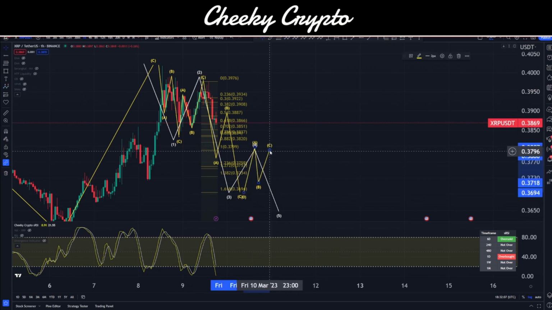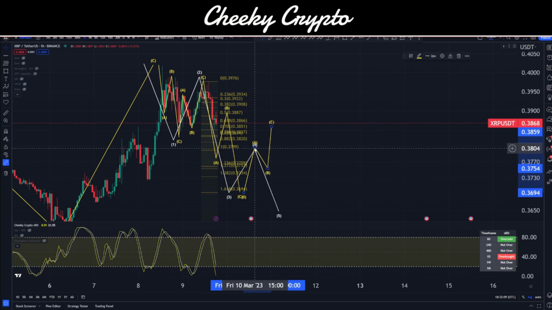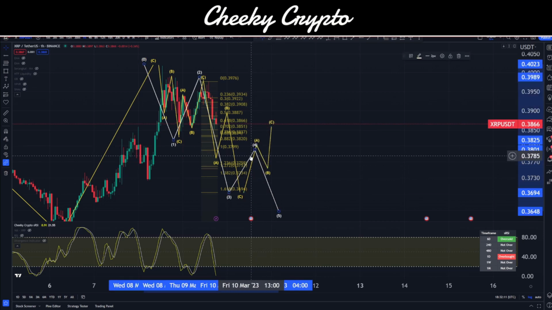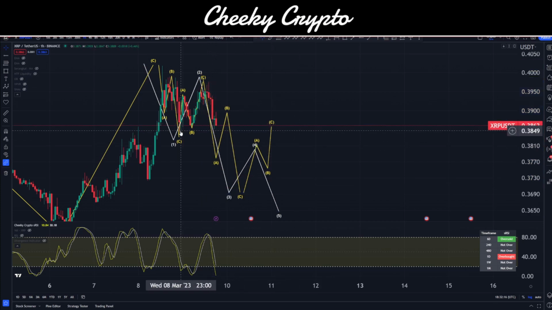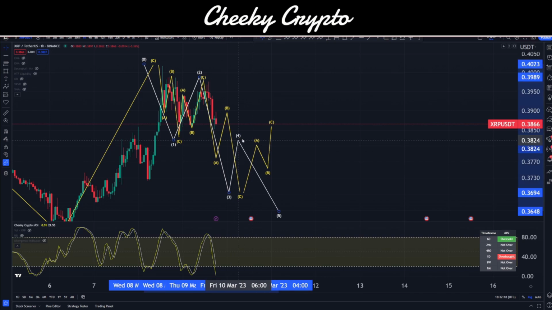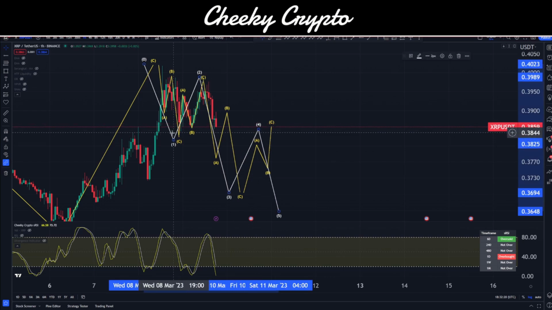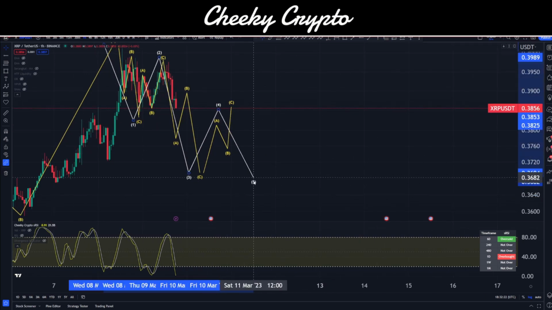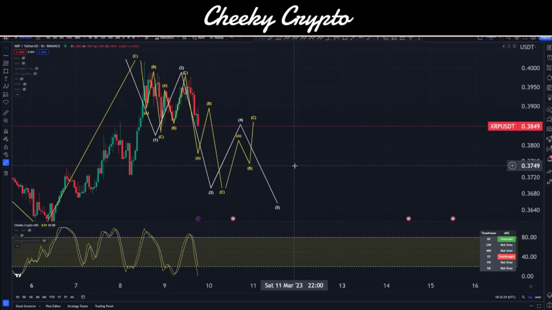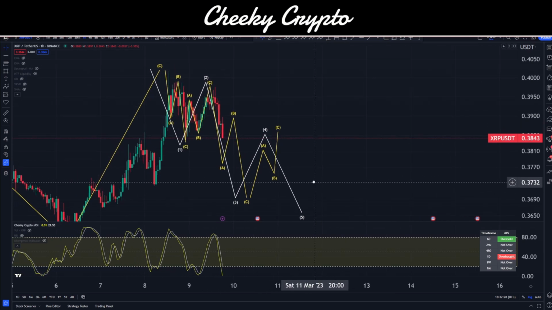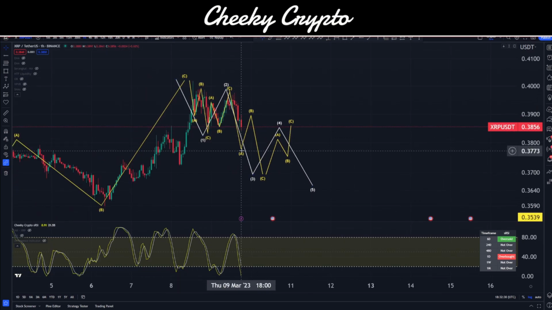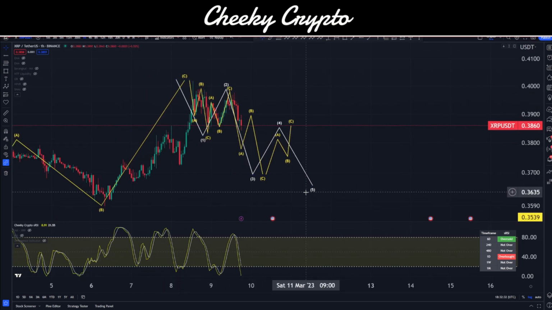And typically this, under a diagonal structure, will create an overlap with wave 1, one of the structures that you're allowed to have. If I remove that, you can see that we would be looking for an overlap there for our wave 4. So we'll pull our wave 4 above the low of that wave 1, and then we'd have our final 5th wave down. You can see that the price is coming down here at the moment, so we can come down, bounce up, come down, and then do the next set of moves. So ultimately, our next price expectation is to gravitate our way down a little bit.